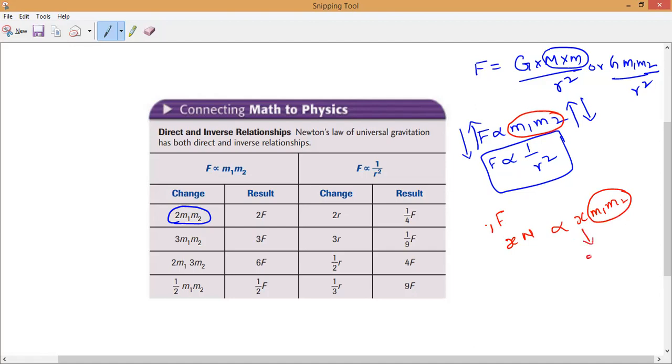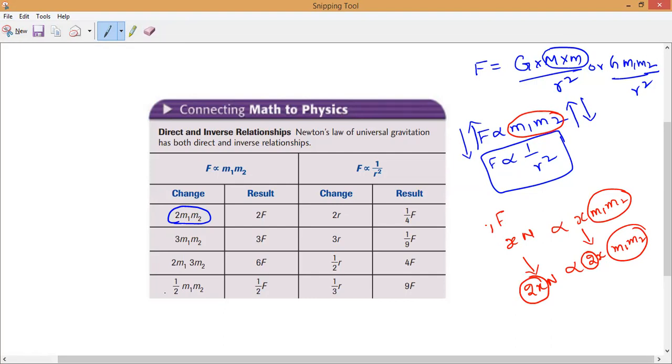Now X becomes 2X. In the sense of what? Mass will become double. Then force also will become 2X, 2X newtons. Understand, Shruti? They are always directly proportional to each other. If one is increasing, the other is increasing. If one is decreasing, the other is also decreasing.